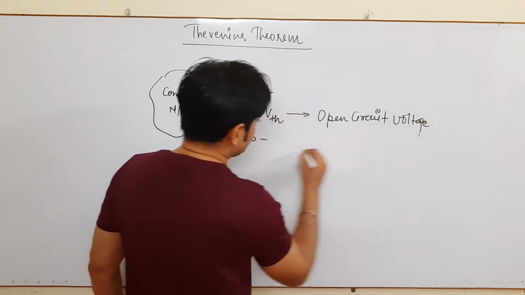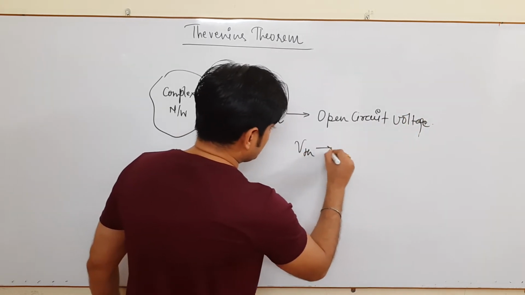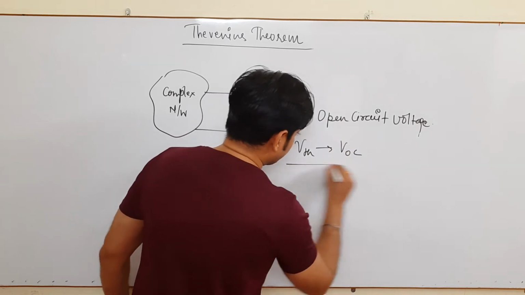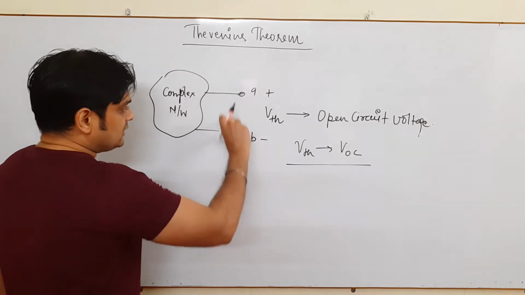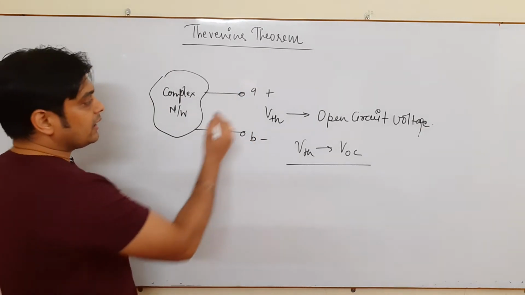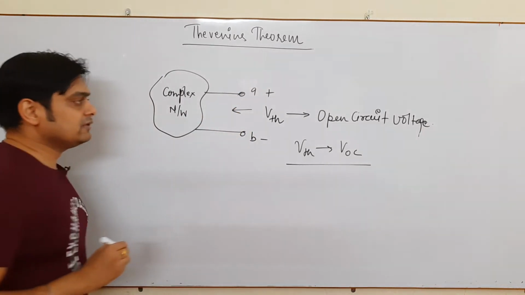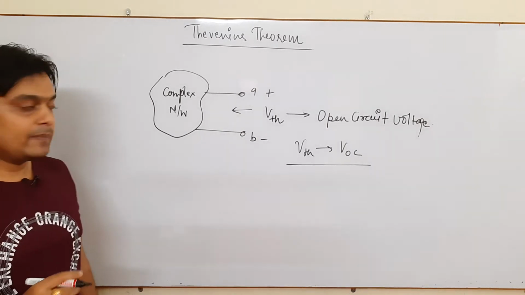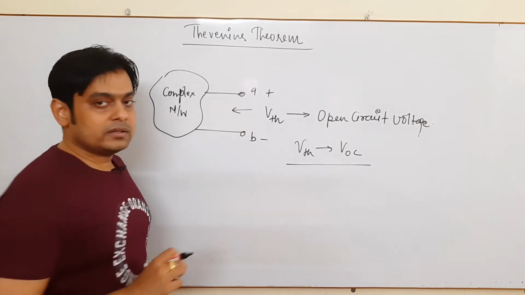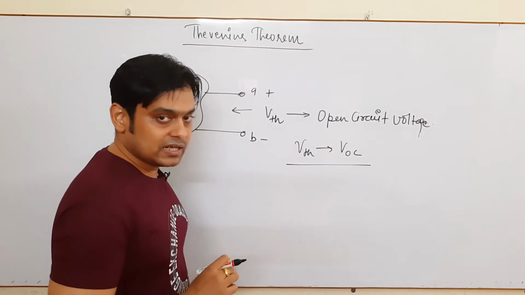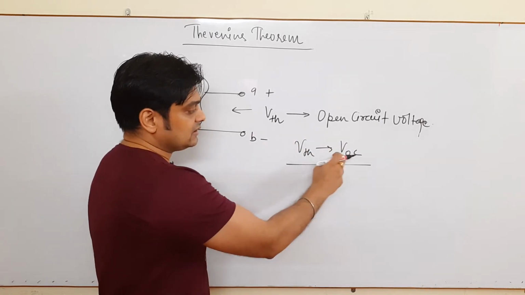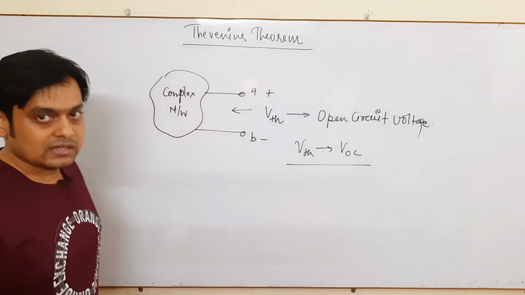You also say this VTH is basically VOC. Open circuit voltage means you make these two terminals open and find the voltage VTH across these two terminals. And once these two terminals are open, that's why we call it open circuit voltage, and it is represented by VTH. So the property of VTH is it is basically VOC.